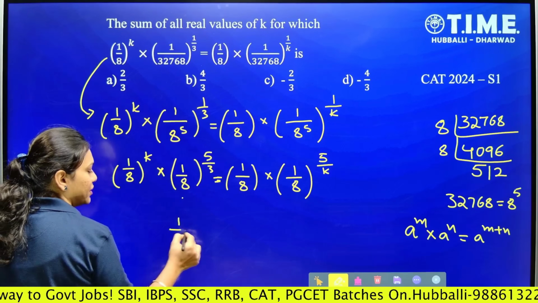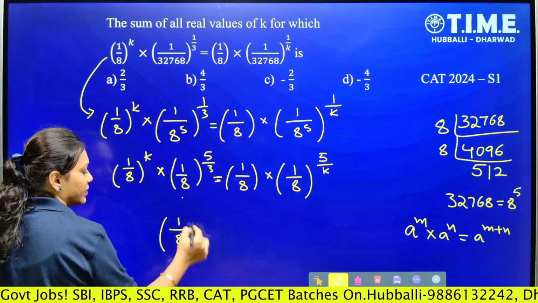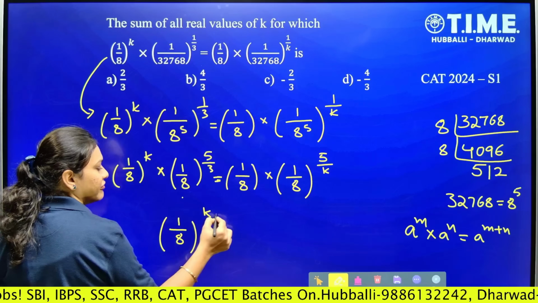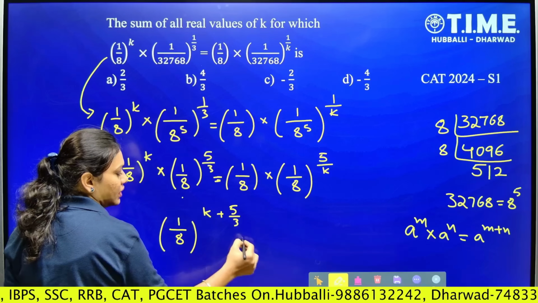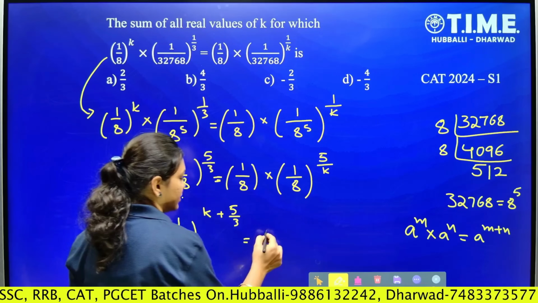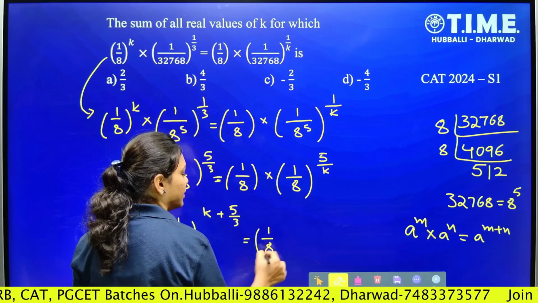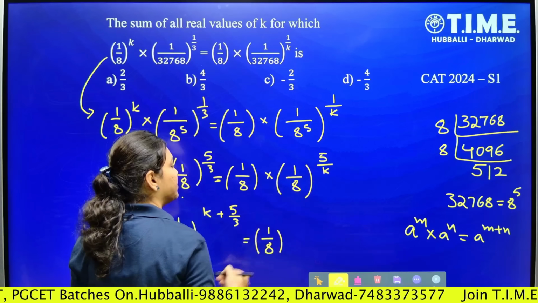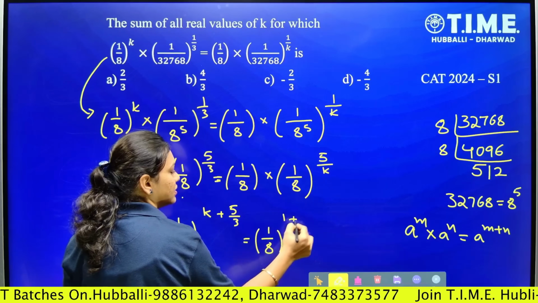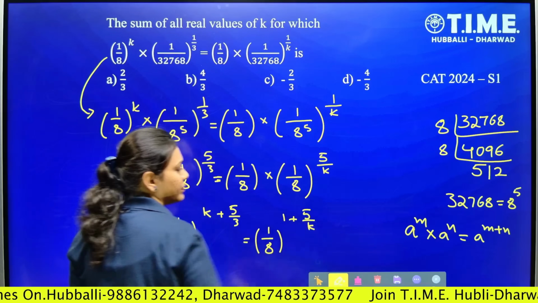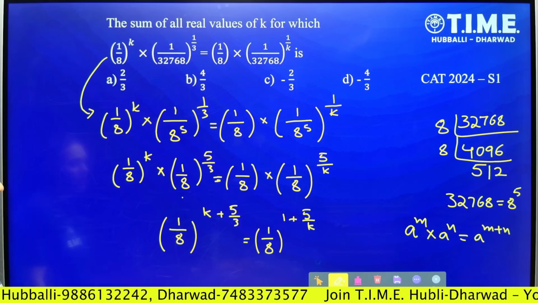So the common base is 1 upon 8, with power k plus 5 upon 3. And on the right side also the base is common. If I add the powers, it is 1 plus 5 upon k.